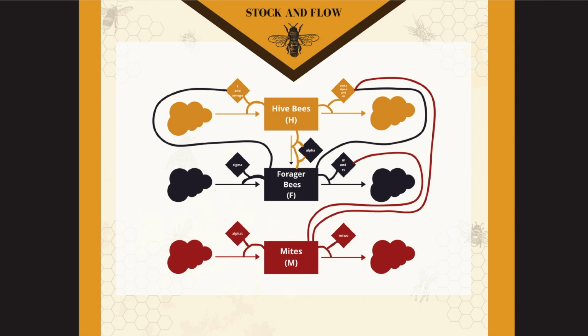The forager bees have a stock flowing in, and that represents social inhibition. The stock flowing out represents the mites and the death rate due to the mites. If you look at the mites, they're at the bottom of the stock and flow diagram. They have their own stock flowing in, which represents the carrying capacity of the mites in the hive, and a stock flowing out, which represents the death rate of the mites. They too share a stock with the hive bees and the forager bees, as they affect their population numbers.